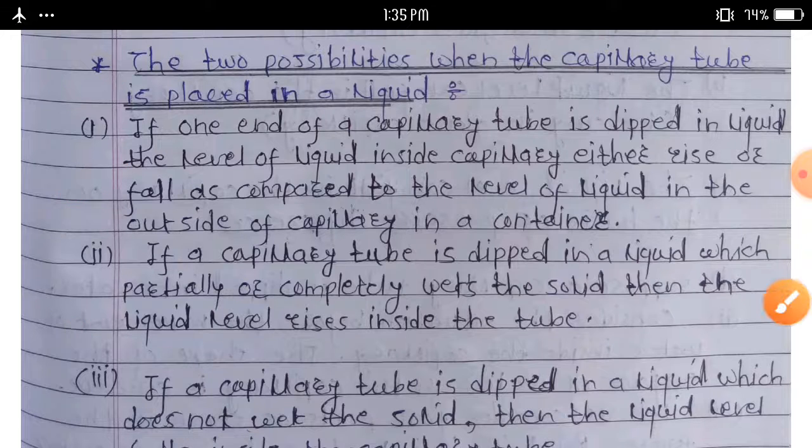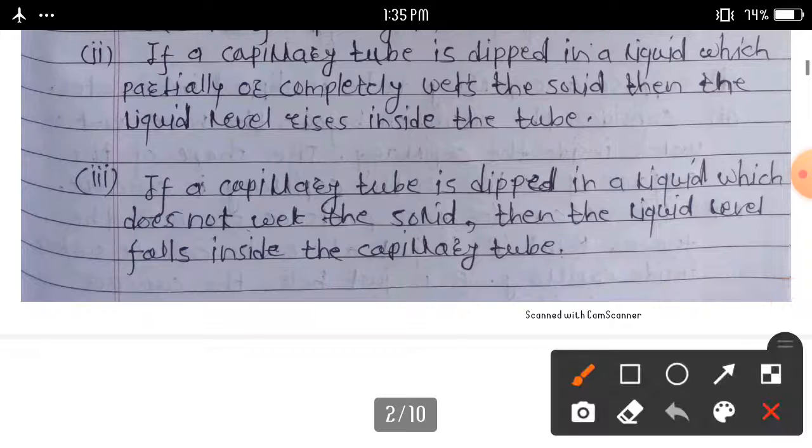And second case: if a capillary tube is dipped in a liquid which does not wet the solid, then the liquid level falls inside the capillary tube. These are the two possibilities when the capillary tube is placed in a liquid.